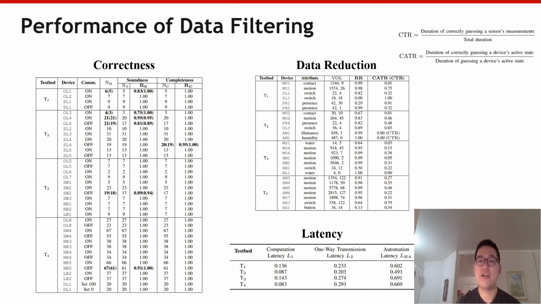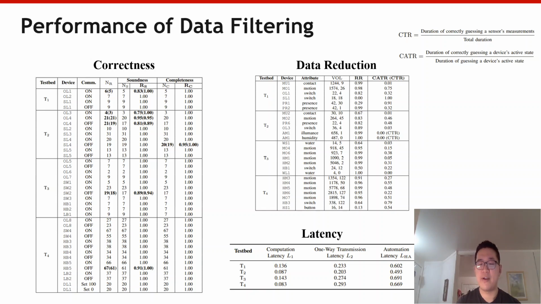We tested 3 major performance metrics of PFirewall: correctness, data reduction ratio, and latency, by running each testbed for 1 week. The correctness shows if the data filtering can guarantee the correctness of automation rule execution on the platform. Results show that PFirewall does not influence the execution of the automation rules.